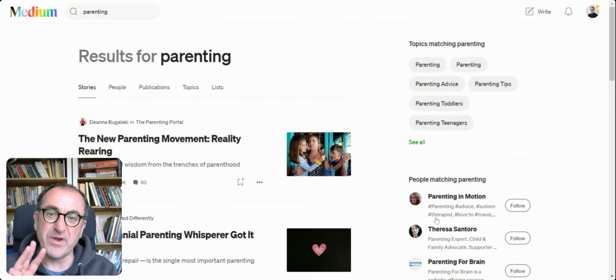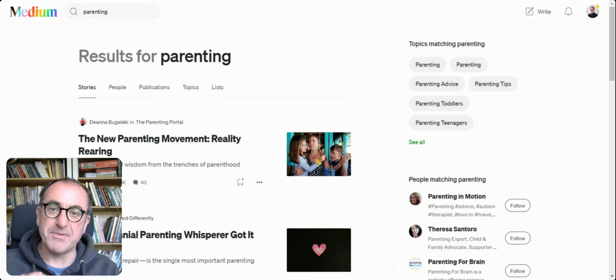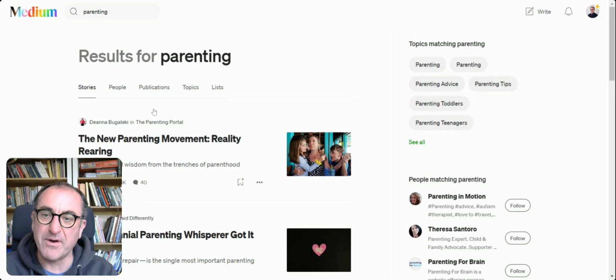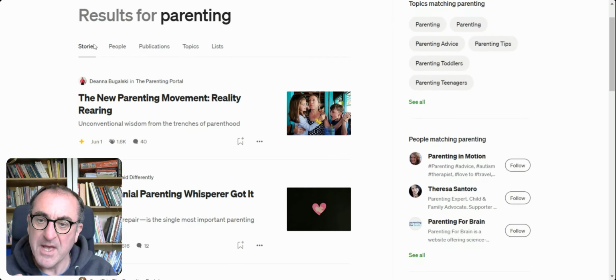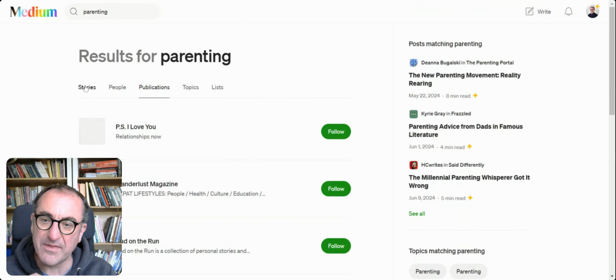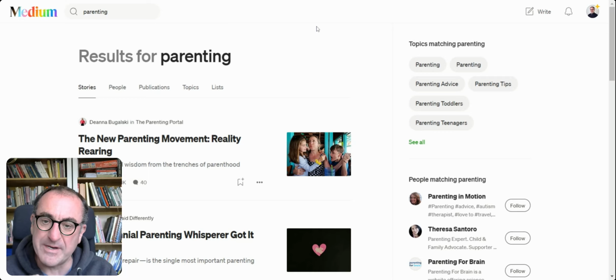I'm going to show you 3 ways that you can research publications to do with your topic, or that you write about generally, or the topic of your article. So you stick in your topic there, and see the tabs across the top, publications. Do not click that. You get a list that looks exciting, but most of them will be dead, so ignore it. So I'm going to show you 3 ways to research.